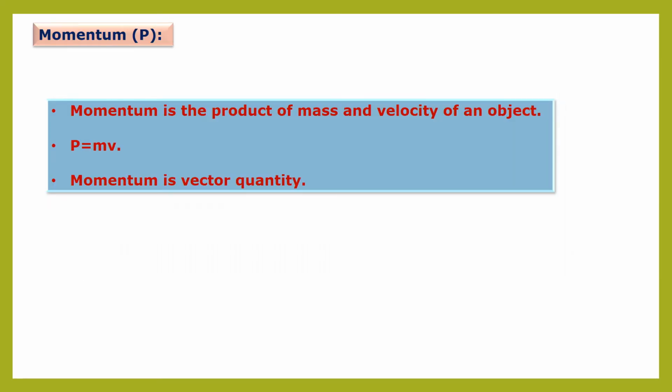Now a few more points about momentum. Momentum is the product of mass and velocity, and it is denoted by the symbol capital P. Therefore P = m × v, where m is the mass of the object and v is the velocity of the object. Momentum is a vector quantity, because for momentum we require magnitude as well as direction.